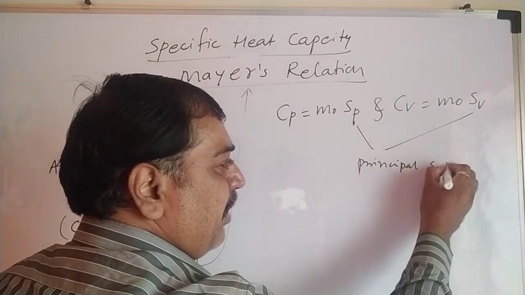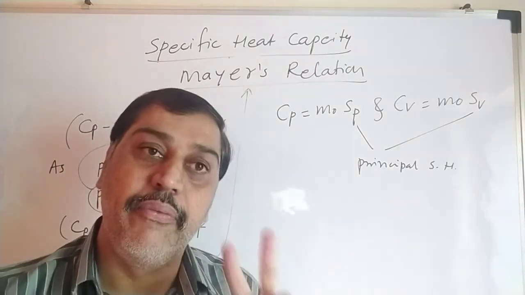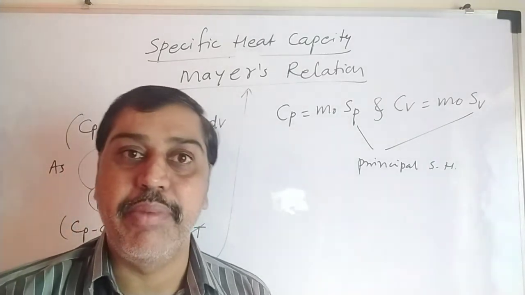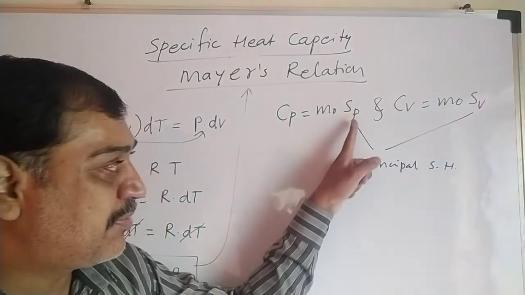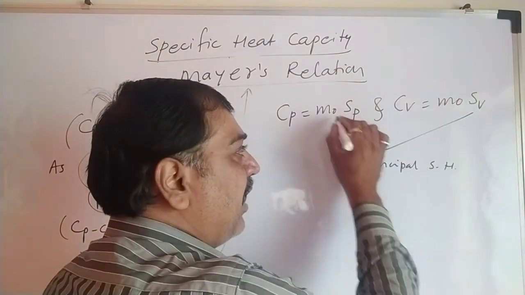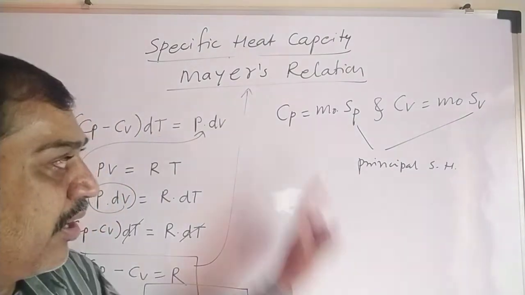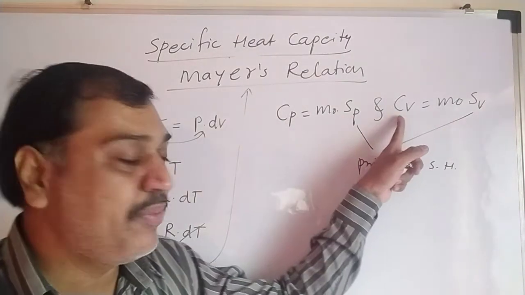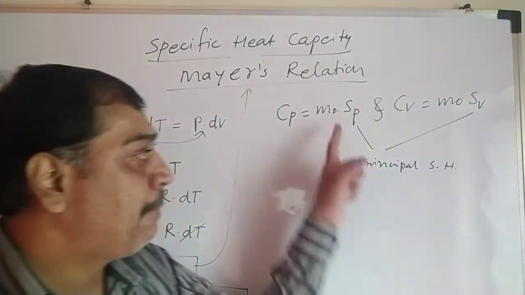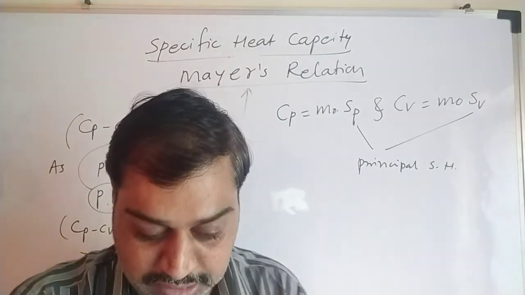If you remember, we have seen specific heats are of two types: principal, where the substance is taken in grams; and molar, where the substance is taken in moles. So principal specific heats are represented by Sp and Sv. Some books again use the symbols Cv and Cp, but to distinguish them here, Cp and Cv are symbols used for molar specific heat, and Sp and Sv are symbols used for principal specific heat. That's why they have written it.